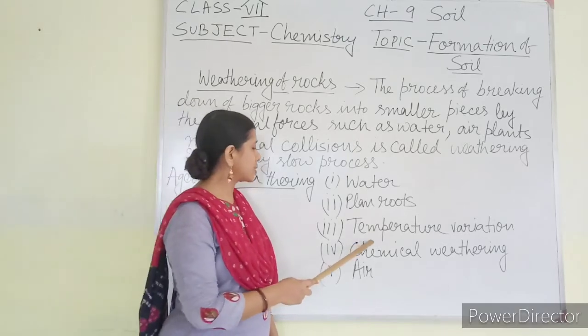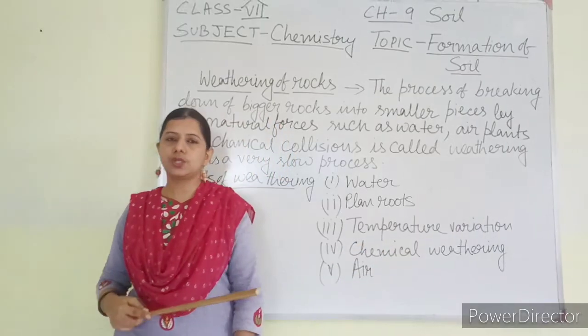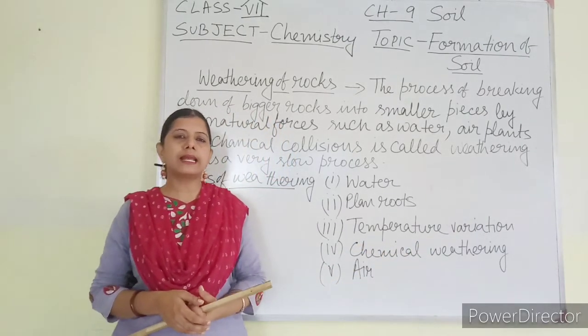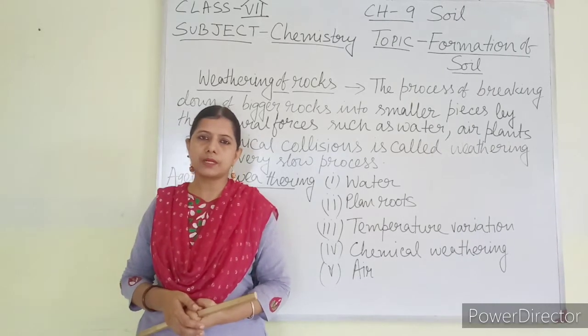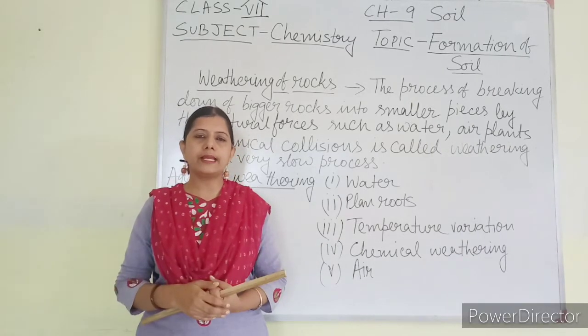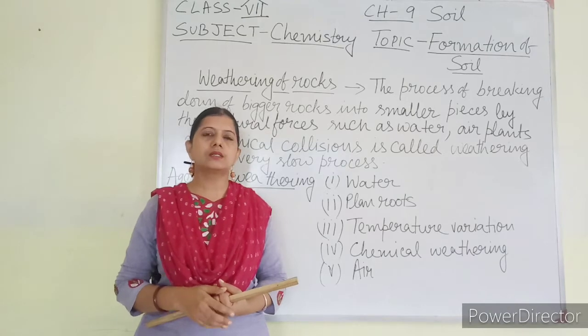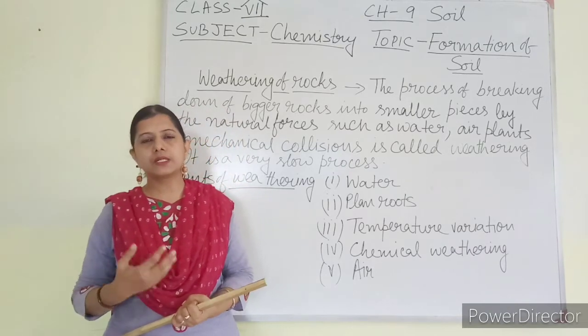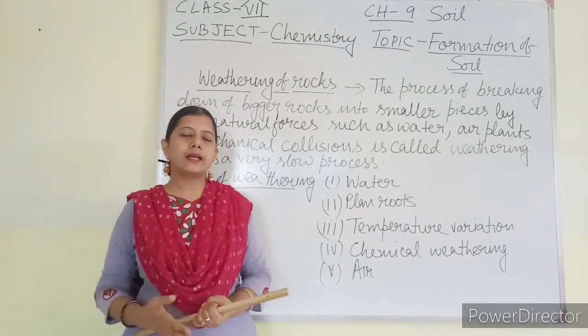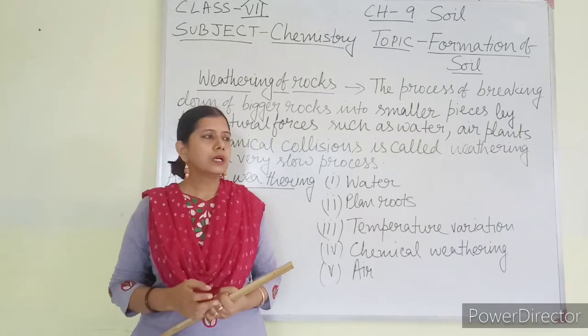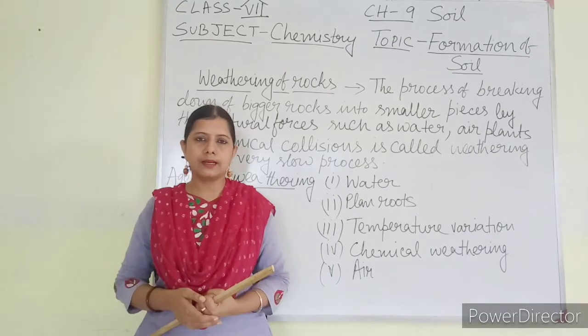Okay. Number 3, temperature variation. In a place where the day temperature and night temperature vary by a large amount, that means during the daytime the temperature is too high and at night it suddenly falls down, like in desert areas.